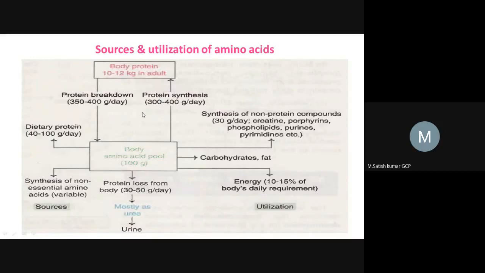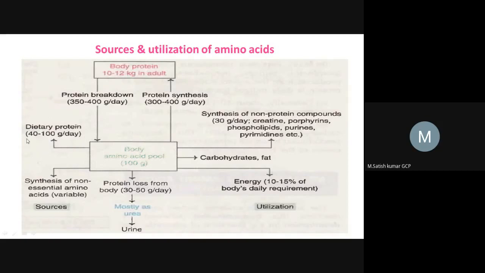one important thing is that 30 to 50 grams of protein molecules get excreted in the form of urine and urea. So how can we maintain this balance? It is very difficult to maintain this balance. If we lose 30 to 50 grams of protein every day, that's why the dietary source is very essential.